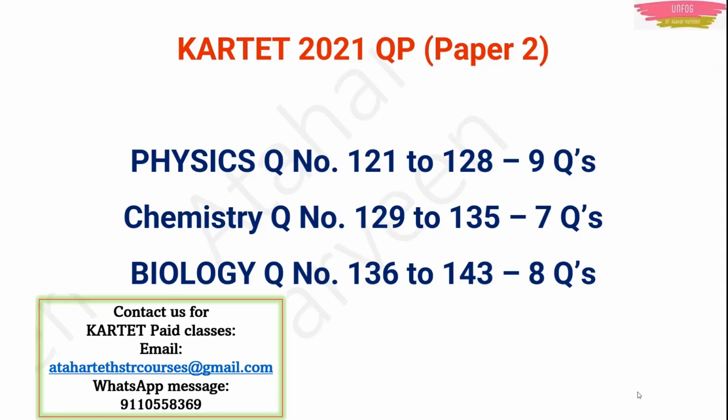So the conclusion is that 9 questions were asked in physics in Karnataka TET 2021 paper 2. Then 7 questions from chemistry and 8 questions from biology. So total, 8 3s are 24. 24 questions were asked from science.